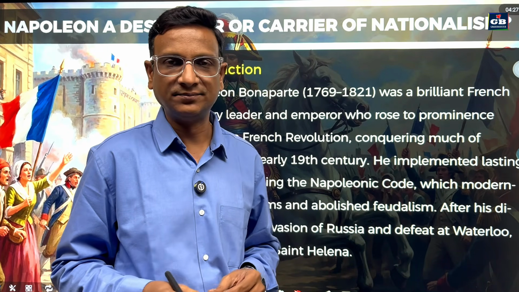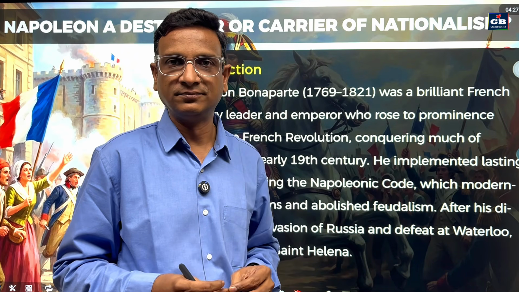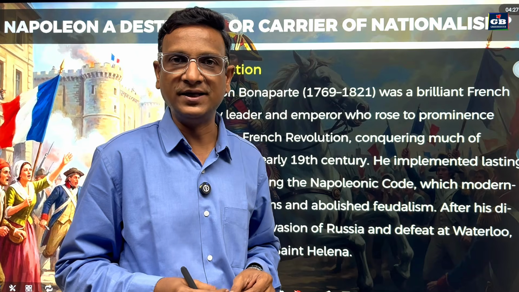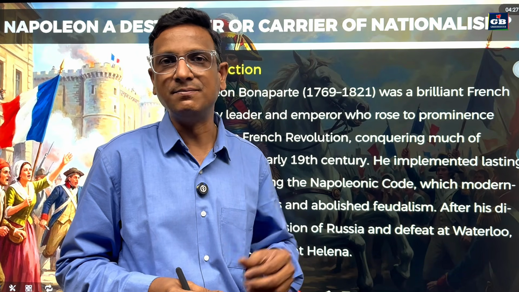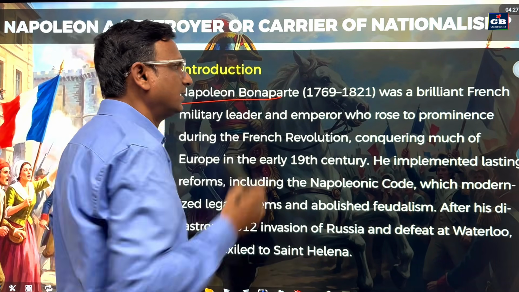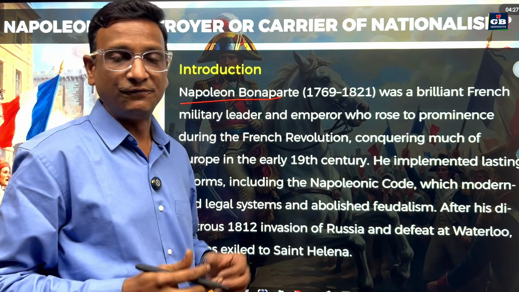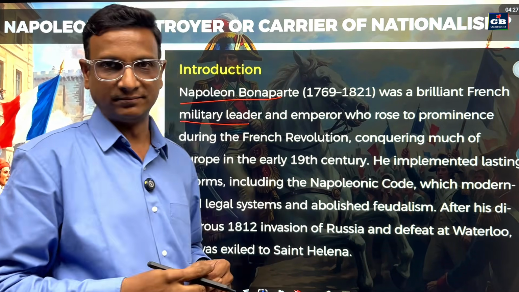To understand this, we need to know the successes of Napoleon and the failures of Napoleon, the acts and the reforms that he brought and the rules he made. So Napoleon Bonaparte was a brilliant French military leader and also emperor.